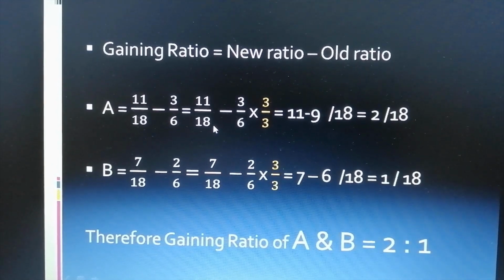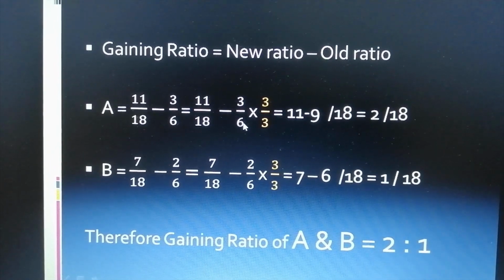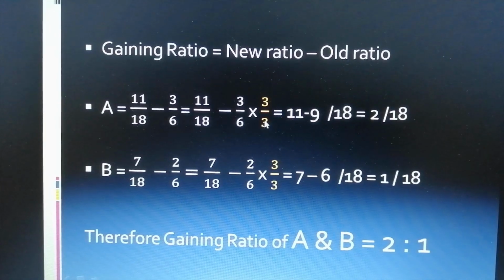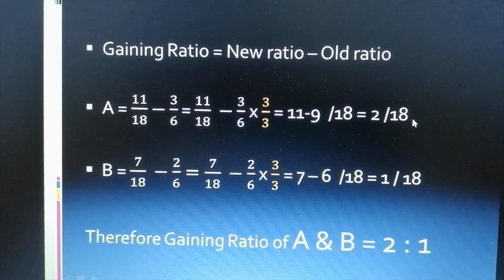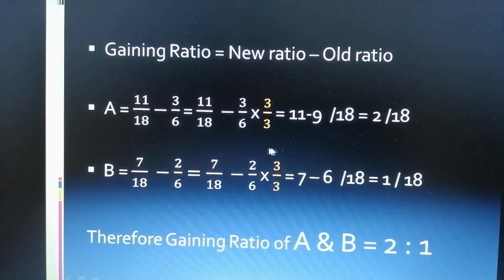Therefore, 11 divided by 18 minus, let's take LCM. Therefore, 3 divided by 6 is multiplied by 3 by 3. Therefore, 11 minus 9, that is 3 into 3, 9 divided by 18 equal to 2 divided by 18 is the gaining ratio of A.